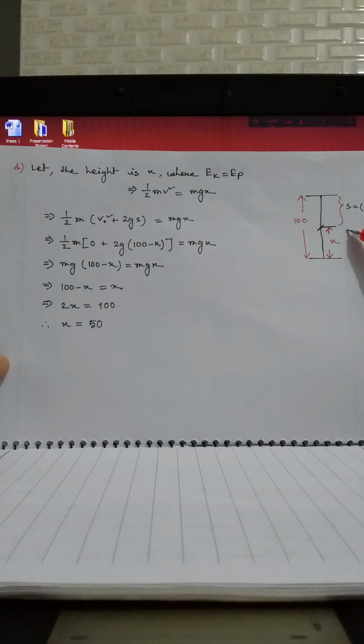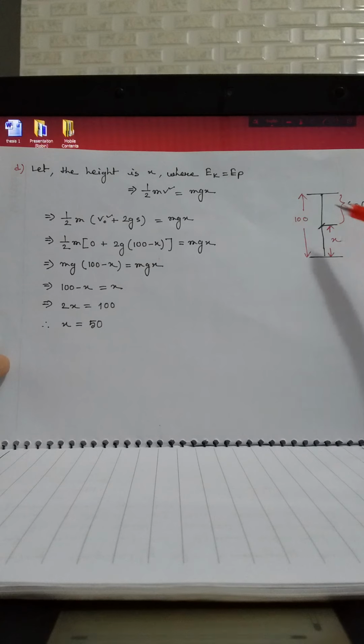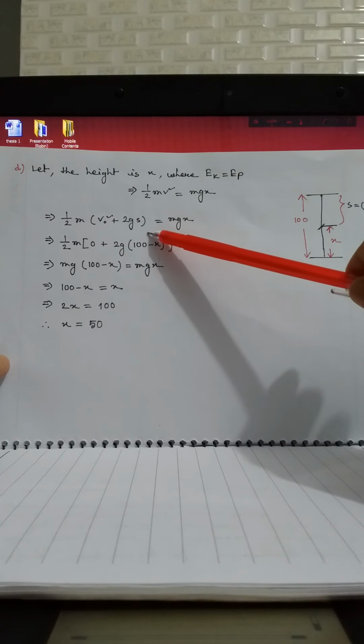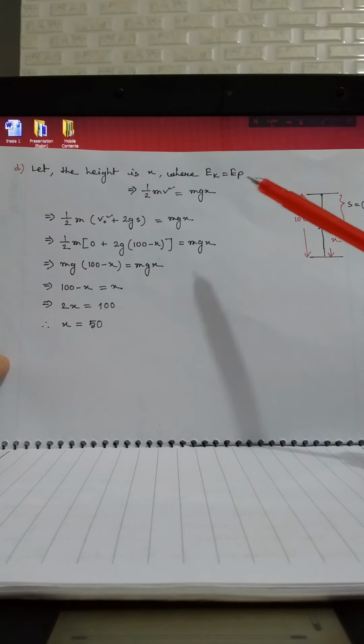kinetic energy. So at this point, kinetic energy Ek equals half m v square, and potential energy Ep will be mgh, and instead of mgh we will use mgx here, because the height is now x. So from this equation we can write half m v square equals v naught square plus twice g s, where s is the displacement.